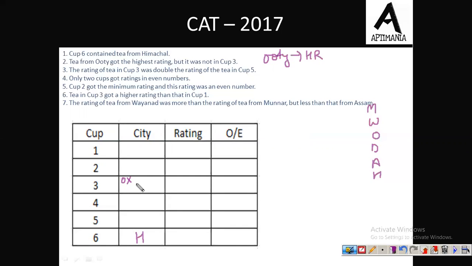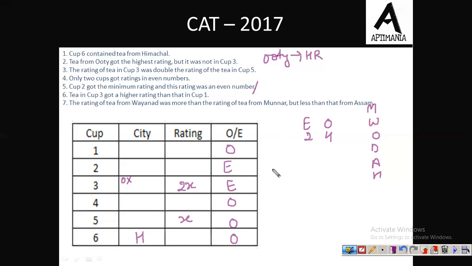The rating of tea in cup 3 was double the rating of tea in cup 5. So if the rating of cup 5 was X, this must be 2X. Now this is a multiple of 2, so this has to be an even number. Fine. Now the fourth information is that only 2 cups got even number ratings. So we have even 2 and then odd must be 4. Fine. Cup 2 got the minimum rating, and this rating was an even number. So this is also an even number. Now from here we can say that all the remaining 4 cups must have received odd ratings.